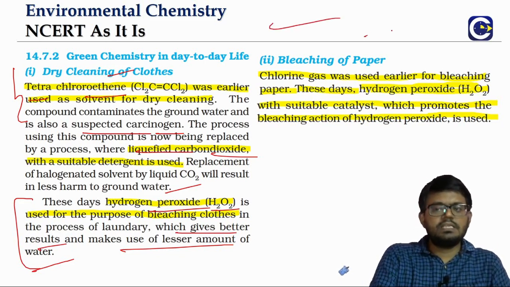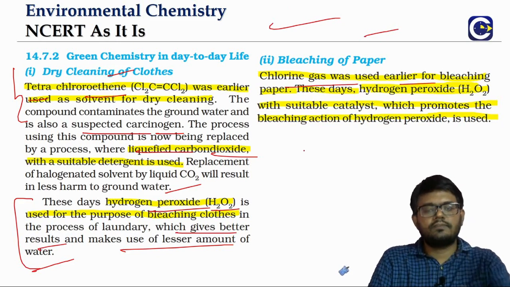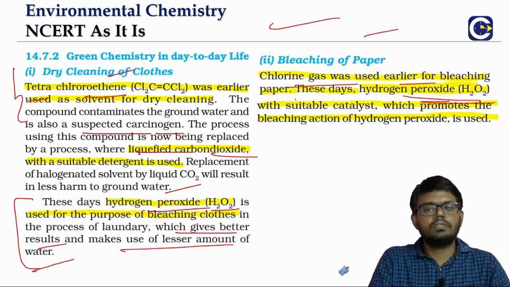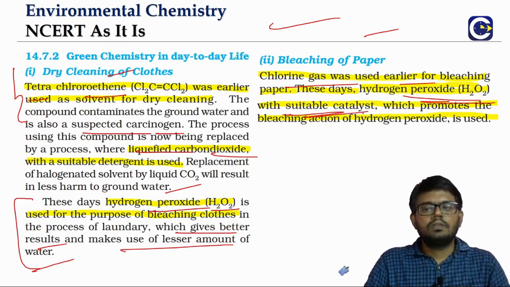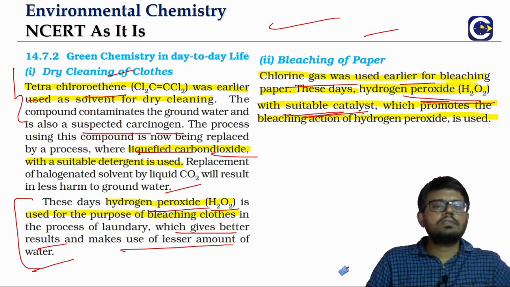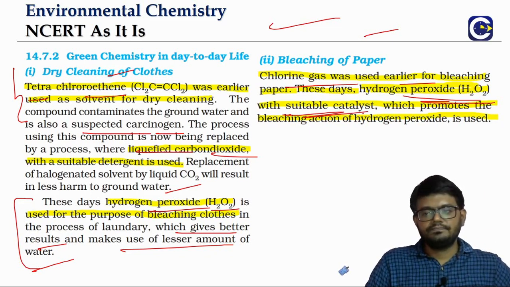So again, for the bleaching of paper, chlorine gas was used earlier. Nowadays we are using hydrogen peroxide with a suitable catalyst. So this will again reduce the use of chlorine, which can be causing harmful effects.